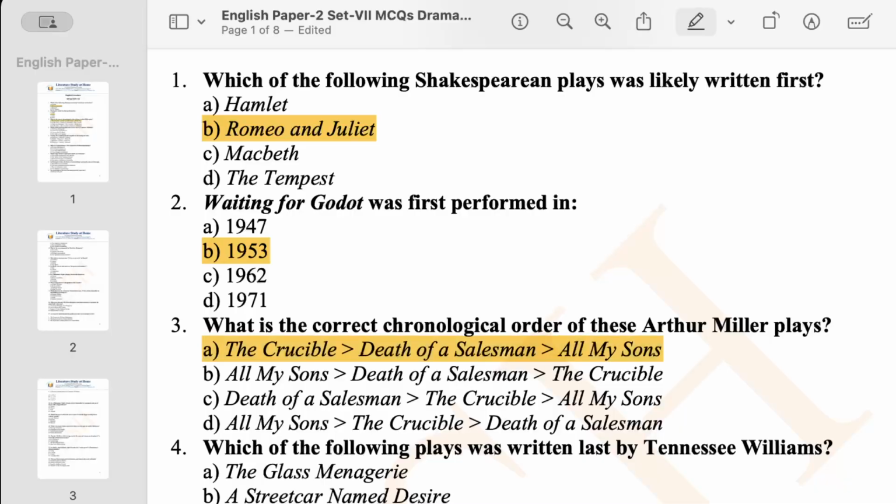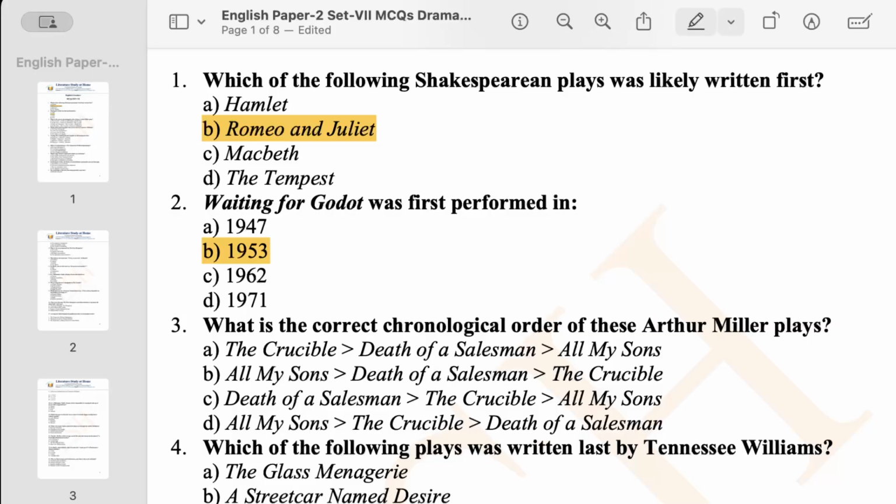All My Sons was published in 1947. Then in 1949, he published Death of a Salesman, and then in 1953, he published The Crucible.